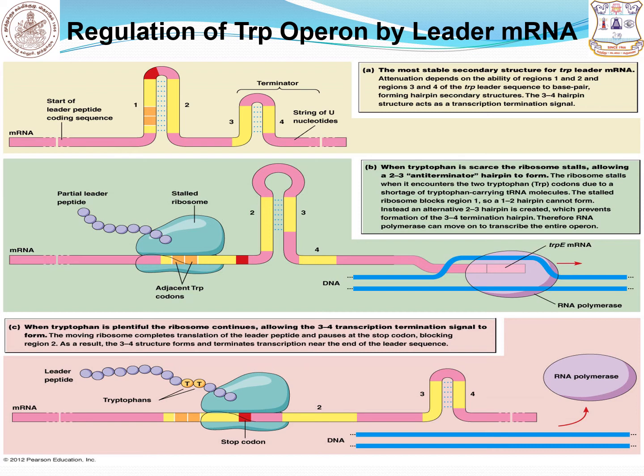If tryptophan is present in the cell, transcription is terminated by a 28 base pair region. That region is simply called the attenuator. The base sequence of this region, in which the termination occurs, forms a potential stem loop configuration in the mRNA molecule. If you see the picture, the first one is the free leader mRNA. Normal base pairing occurs between regions 1 and 2, and simultaneously regions 3 and 4 are also base pairing.